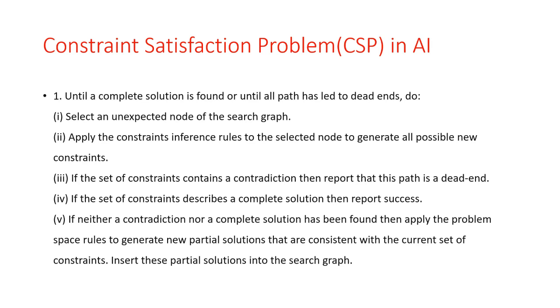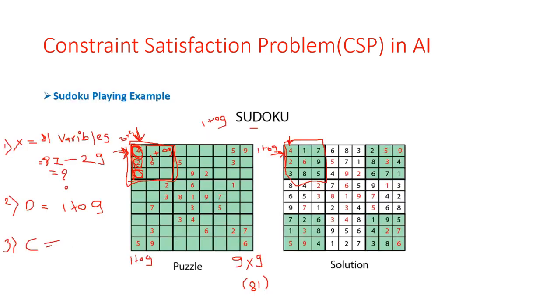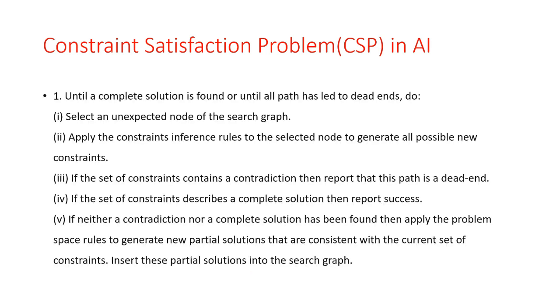So the next thing is, so this is a simple representation of constraint satisfaction problem. Then, so how to solve this type of problem? So until the complete solution is found, or until all the paths has lead to dead end, so we have to do this loop continuously.